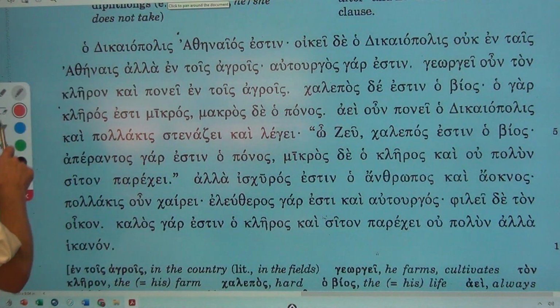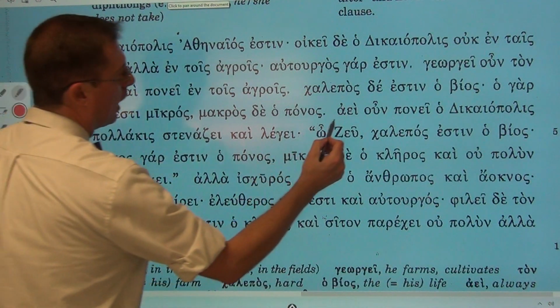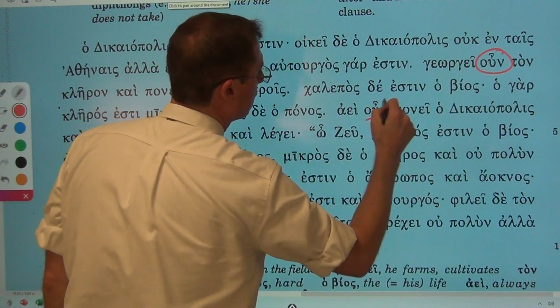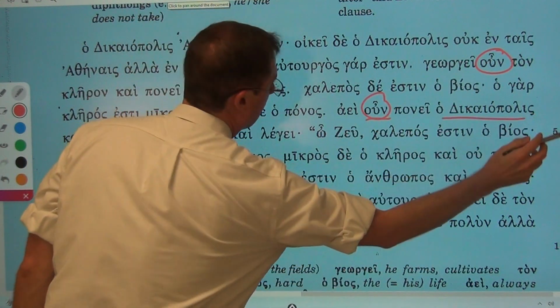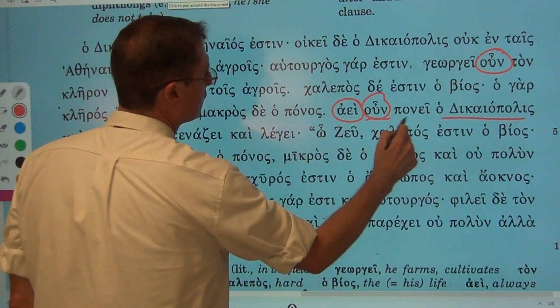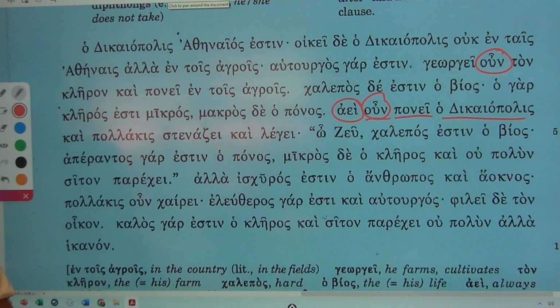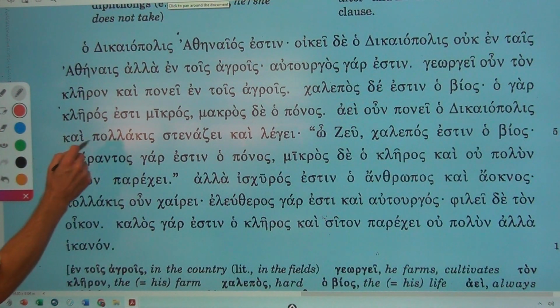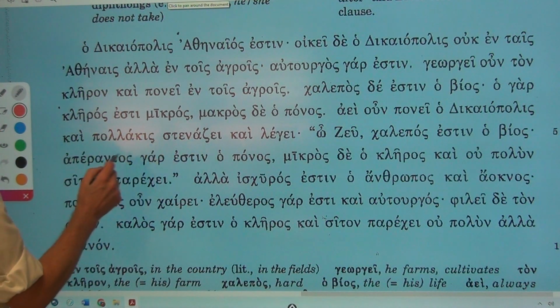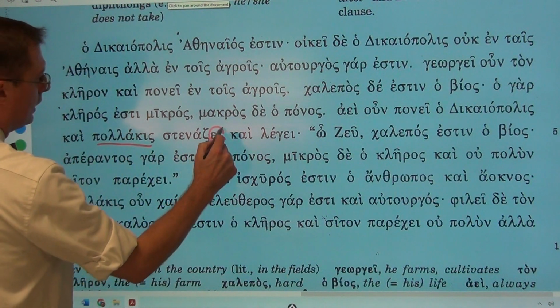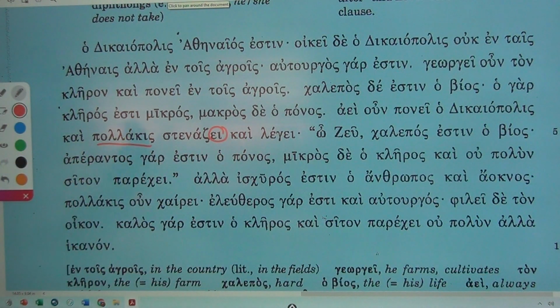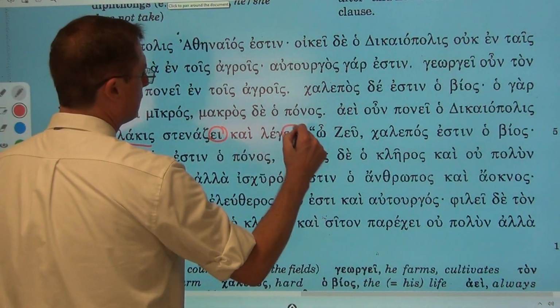So, continuing on, it says, again, and so he, Dicaiopolis, always works, always is working. One of those little particle words that is an adverb that causes so much problem in language. Kai pollakis anastenazei, and often he groans, he is groaning, he does groan, and he says.